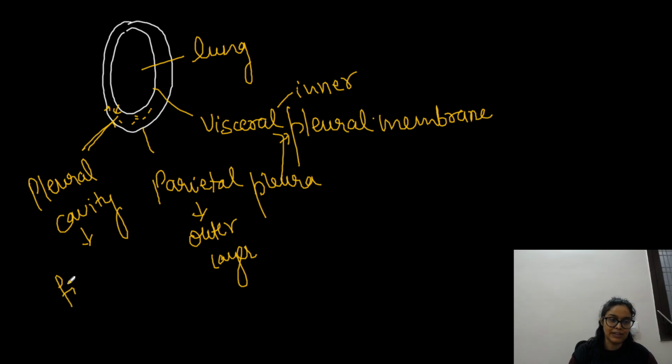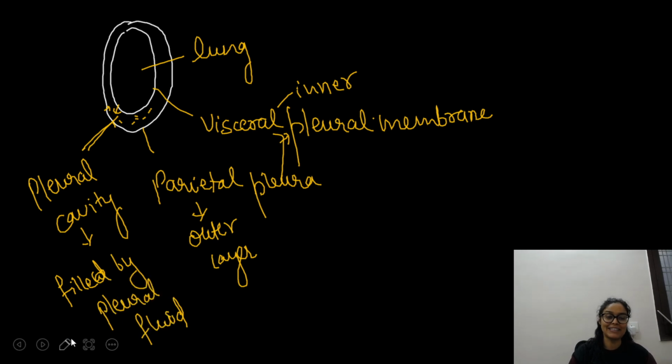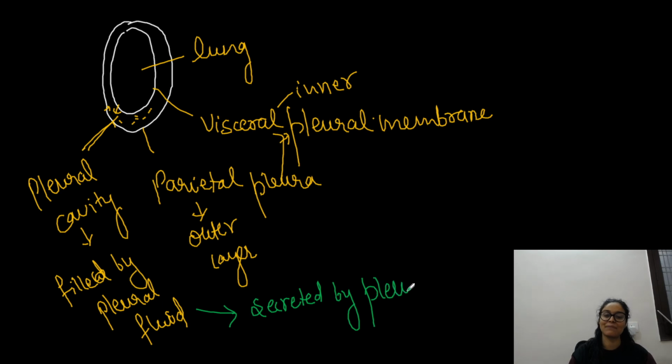It is filled by pleural fluid. And what is the purpose of pleural fluid? So this is so important. The first point about pleural fluid is that it is secreted by the pleural membrane, right? So visceral and parietal, two pleural membranes are there, and it is secreted by the pleural membrane. What is the purpose? What is the function?